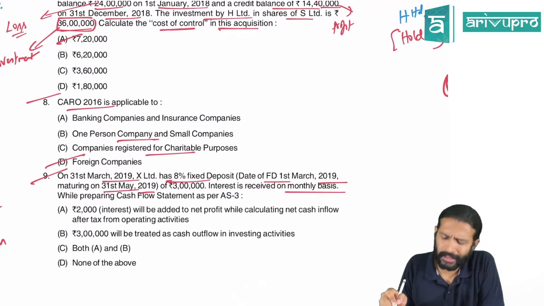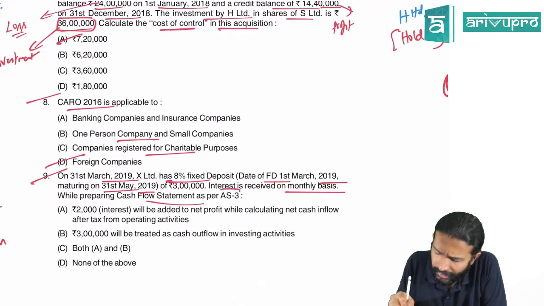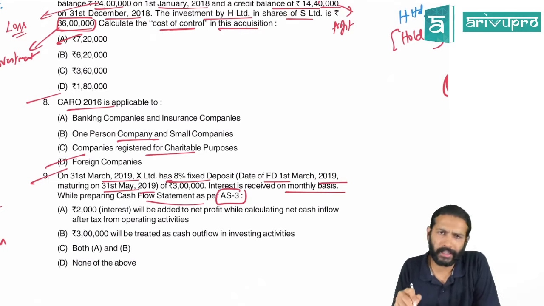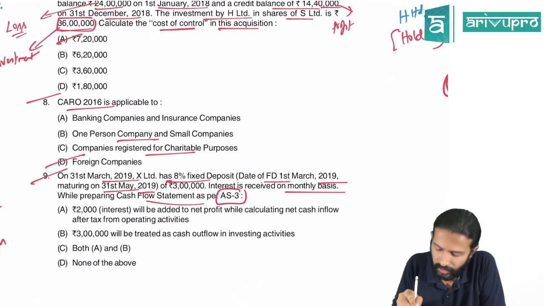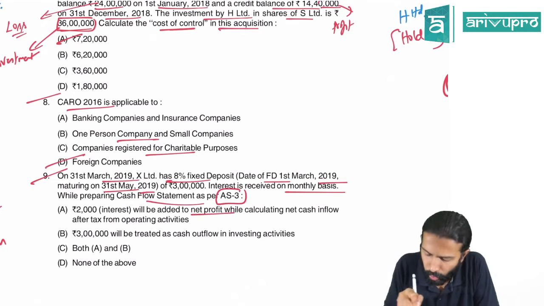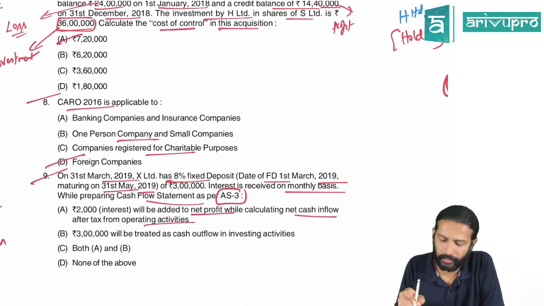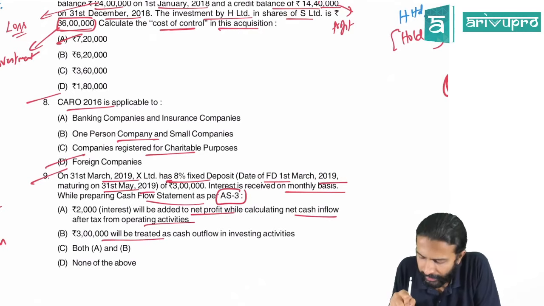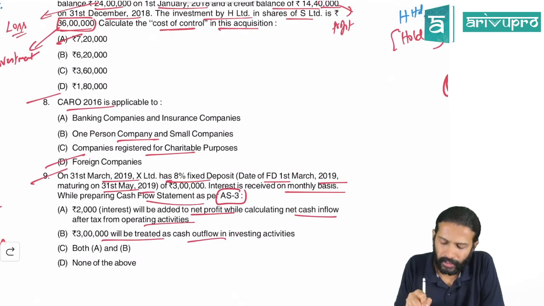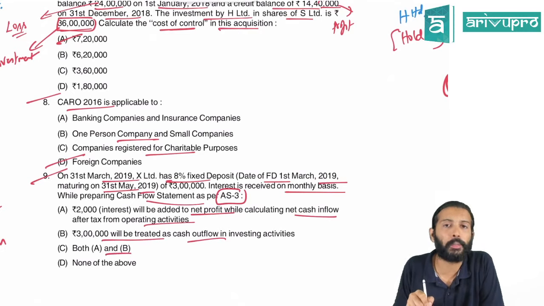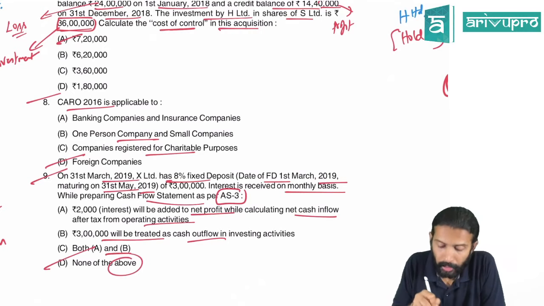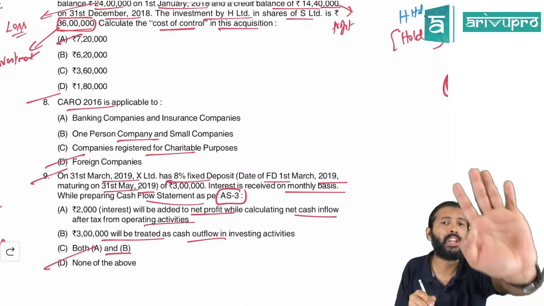Interest is received on a monthly basis. While preparing the cash flow statement as stipulated in Accounting Standard 3, they are asking: interest will be added to net profit while calculating cash flow after tax from operating activity; 3 lakh will be treated as cash outflow in investing activity; both A and B; none of the above. None of the above is the answer, because we don't do any of this adjustment.